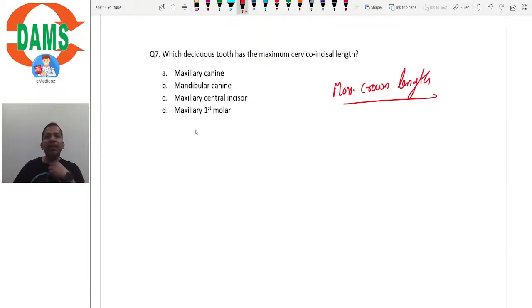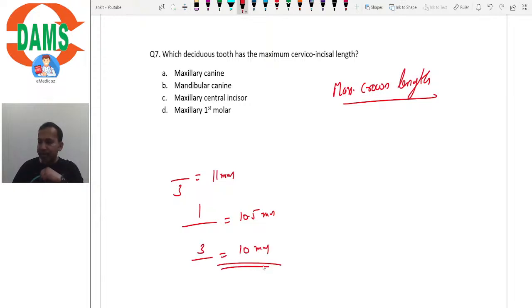So when they are permanent teeth, we know that the tooth with maximum crown length is mandibular canine, isn't it? It has a crown length of 11 millimeters, whereas the upper central incisor has a crown length of 10.5 millimeters, and the upper canine has a crown length of 10 millimeters. So the correct answer here would be option B.